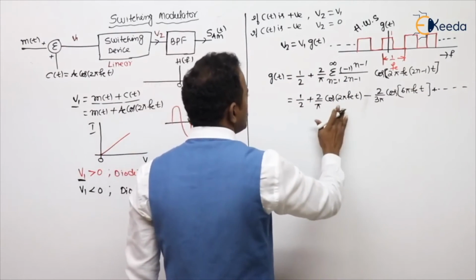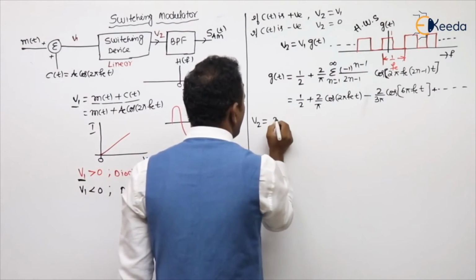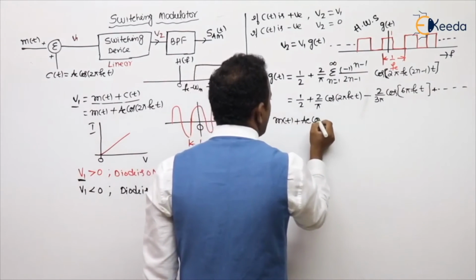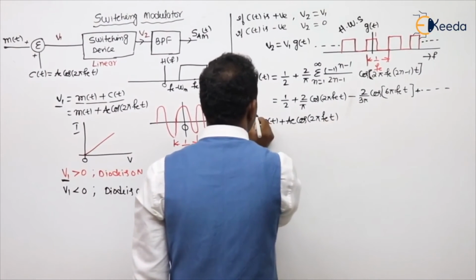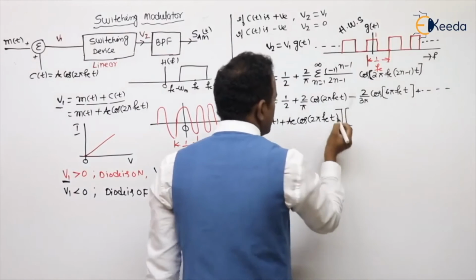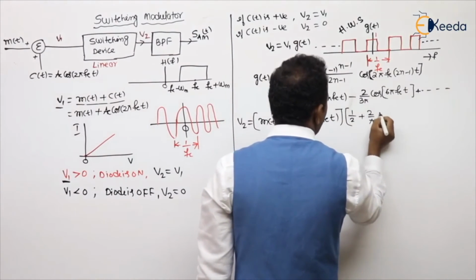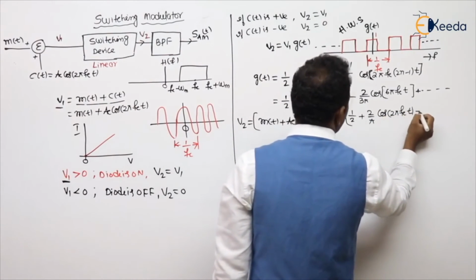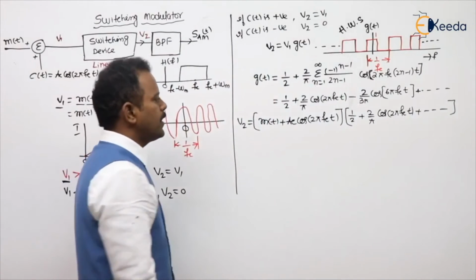Now try to substitute this value here. Then what is V2 equal to? V1 is m of t plus Ac cos 2 pi fc t. And what is g of t, sir? The above one: 1 by 2 plus 2 by pi into cos 2 pi fc t plus and so on. Multiply the both.